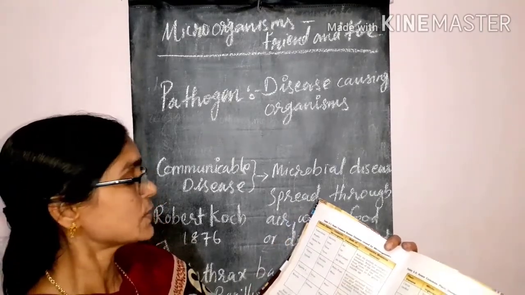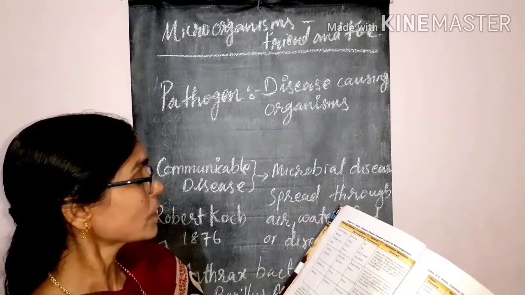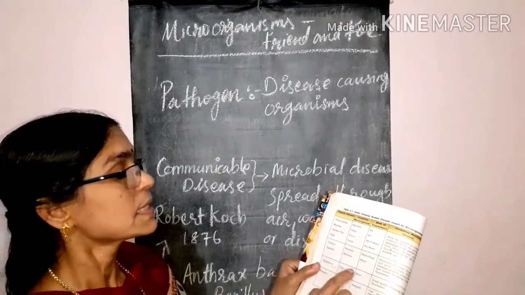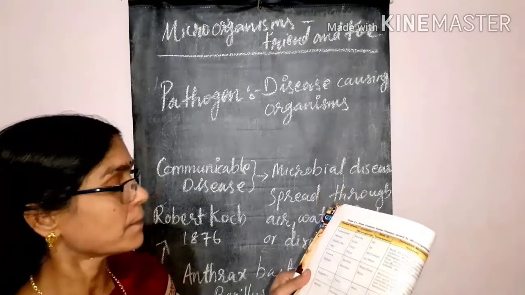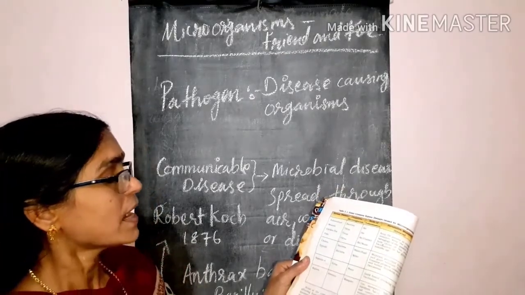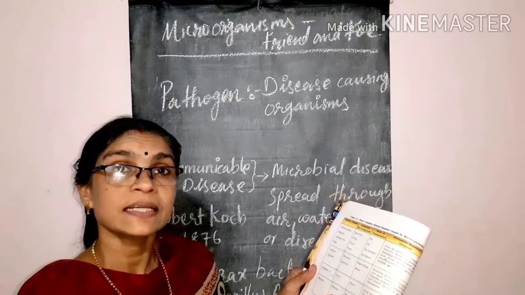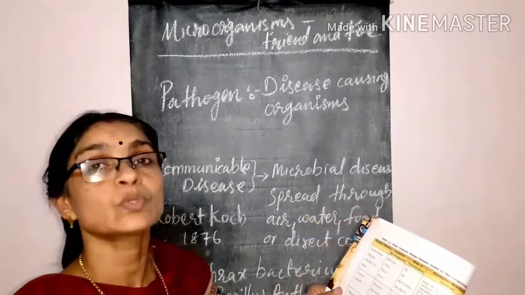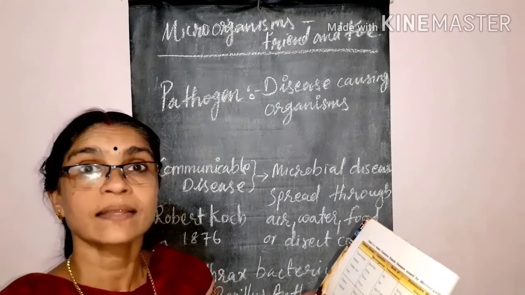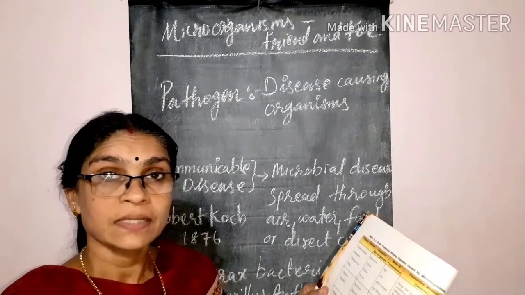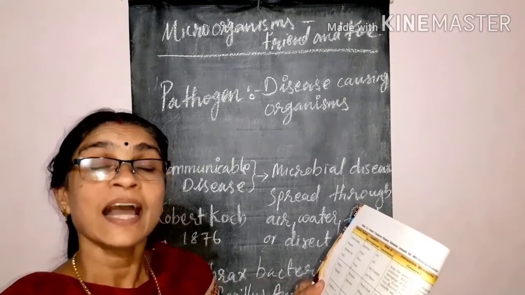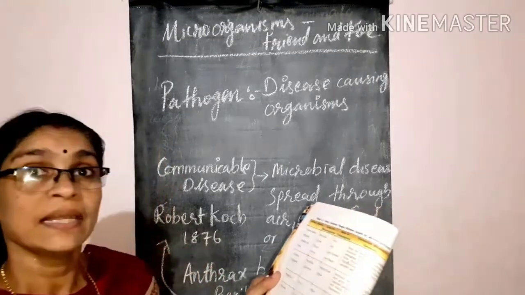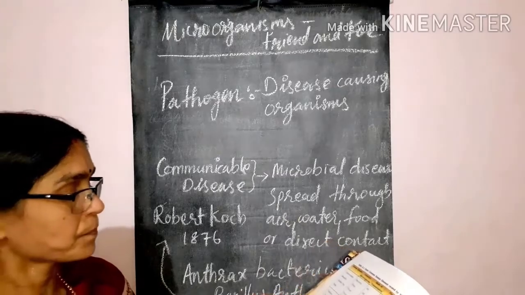Cholera is caused by bacteria, typhoid is also caused by bacteria, and they are transmitted through either water or food. Some measures are also given here. Then hepatitis A, a viral disease, is transmitted through water. Then malaria: its causative agent is a protozoan, and it is transmitted through mosquitoes. Mosquitoes are the carriers. We learned that female Anopheles mosquitoes are the carriers of these malarial parasites.